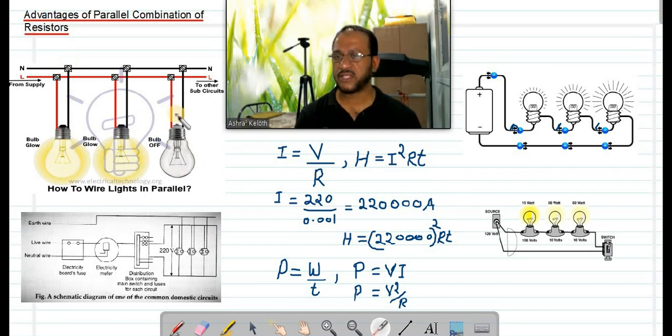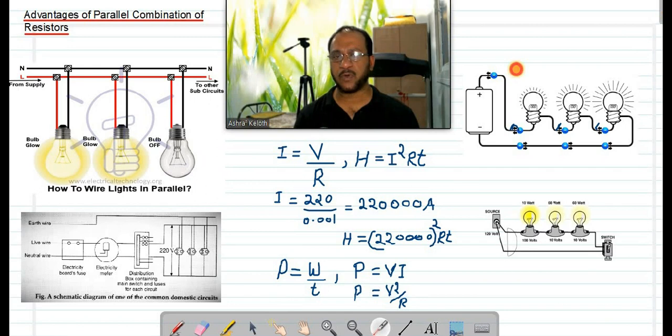And this bulb, if there is a switch here, then if you switch on that one, then only this bulb will start functioning. But here in series, if you want to see this bulb working, you need to switch on here, you need to switch on here, you need to switch on here. All switches should be on. Then only current can flow in the paths. Then only the circuit will be completed. Got it? Yes, sir.